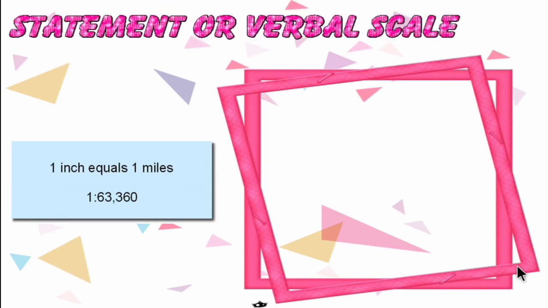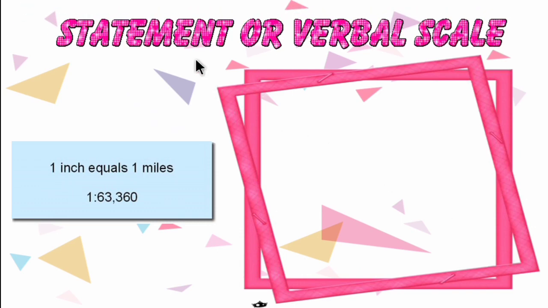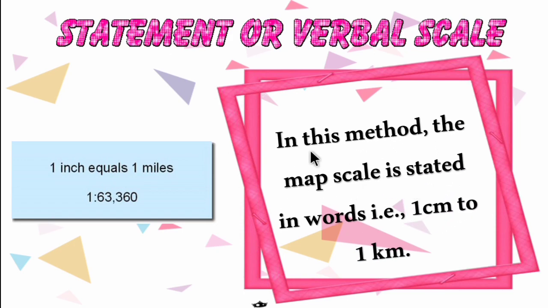So let's see it one by one. First one is statement or verbal scale. From the name itself we can say statement or verbal means the scale is represented in words. So let's see the definition. In this method, the map scale is stated in words. For example, 1 centimeter to 1 kilometer, or 1 inch equals 1 mile. So this is called statement or verbal scale.